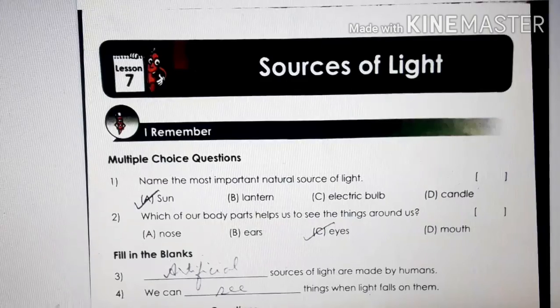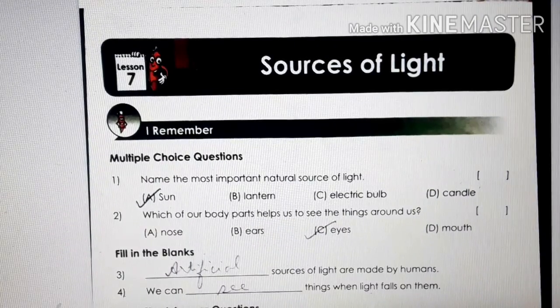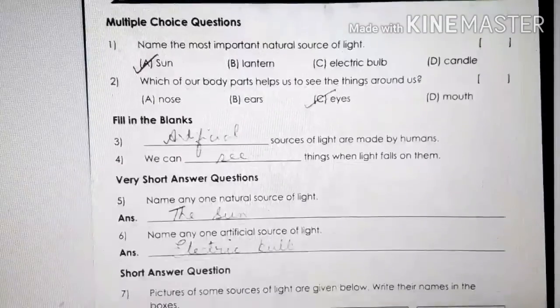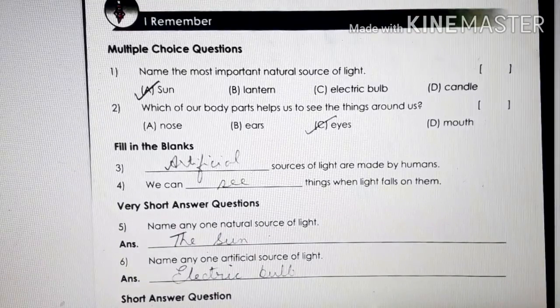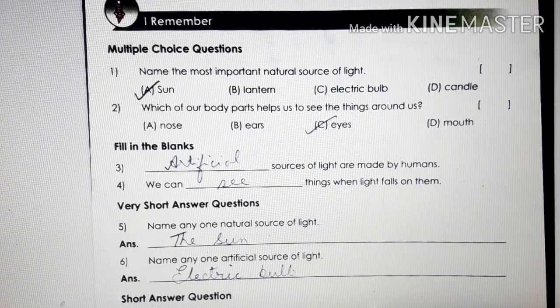As our lesson Sources of Light is finished, children, today we will start with the workbook. Everyone take out a workbook. So children, let's start the class. Open your workbook, page number 32. Let's start with multiple choice questions.